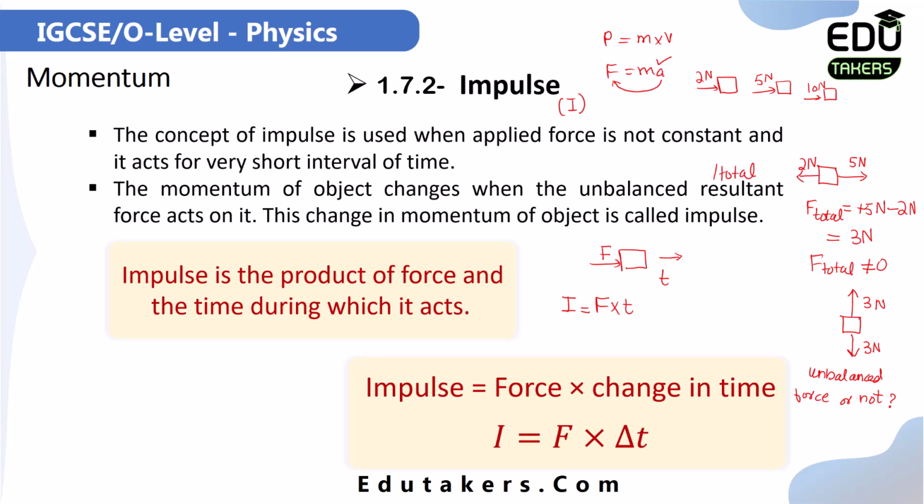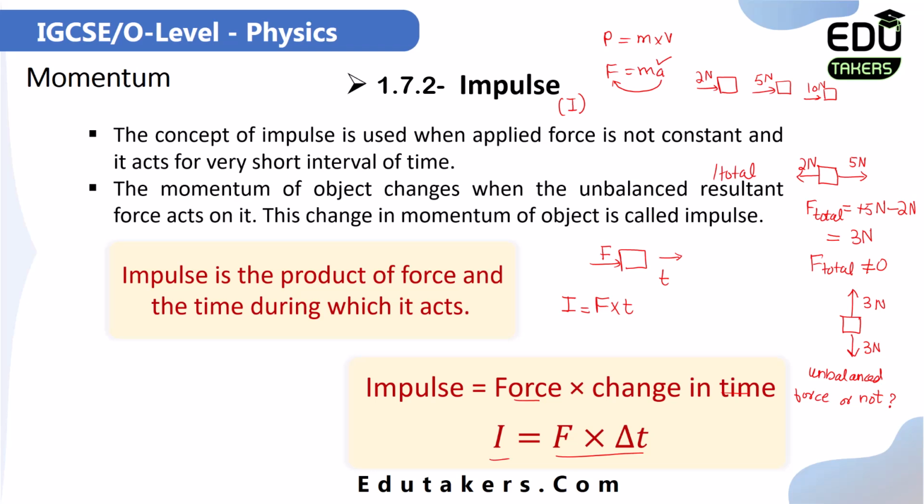Its formula is given. The impulse is equal to force multiplied by the change in time. Change in time comes here because first of all you apply the force on the object. It takes time. After that, when the object moves, it also takes time. So you just need to find the change in time. I can simply say that the impulse is the product of the force and the time during which the force is acting on that object. And I is equal to F multiplied by delta t, which is the formula for the calculation of the impulse when the force and time are given.